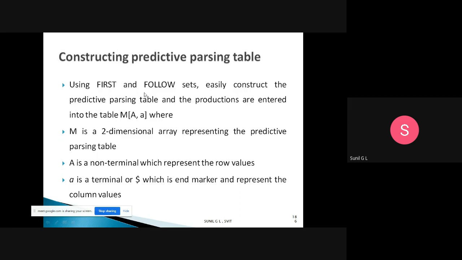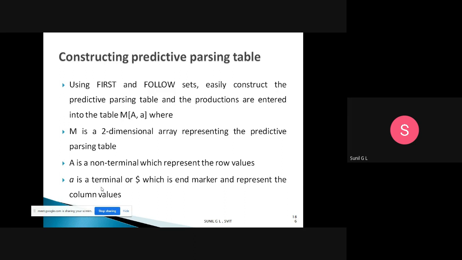Then you can easily construct the predictive parsing table, and the productions are entered into the parsing table M[A, a], where M is a two-dimensional array representing the predictive parsing table, capital A is a non-terminal which represents the row values, and small a is a terminal, or it may be dollar, the end marker, which represents the column values. So column headers are terminals, and row headers are non-terminals. The table entry will be a production.